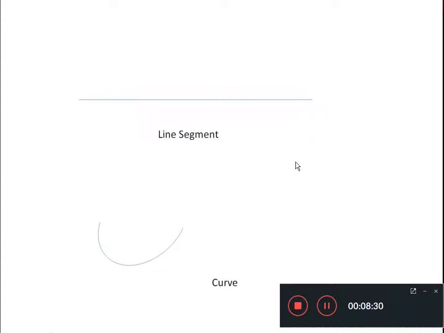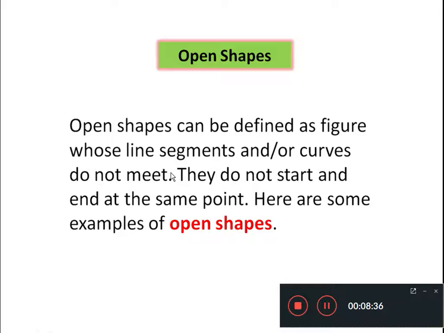So keeping these two diagrams and the image of the door in mind, we will try to understand the definition of an open shape. Open shape can be defined as a figure whose line segment, simply a line like this, and curve, such a kind of curve, do not meet. This is very important: do not meet.